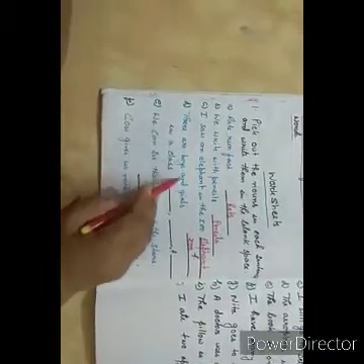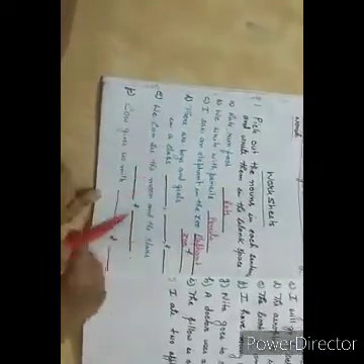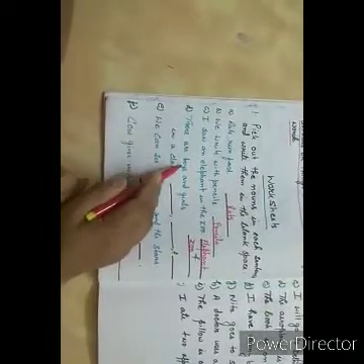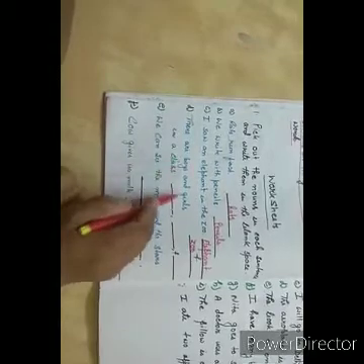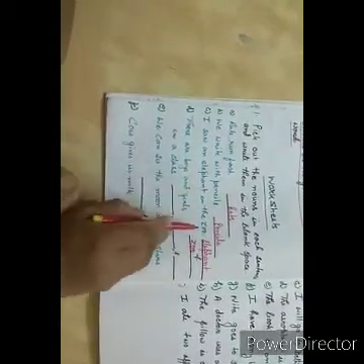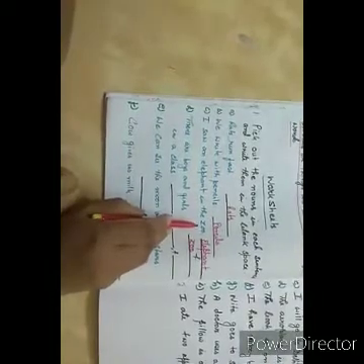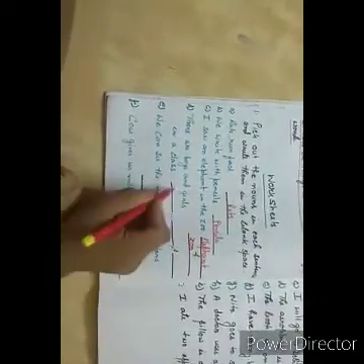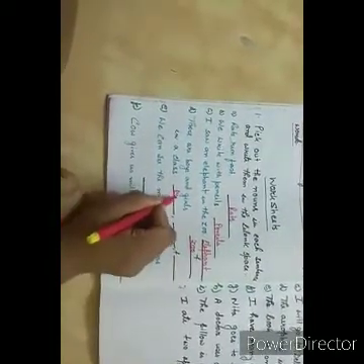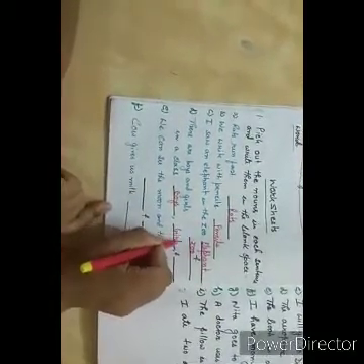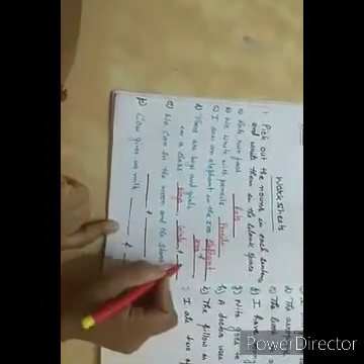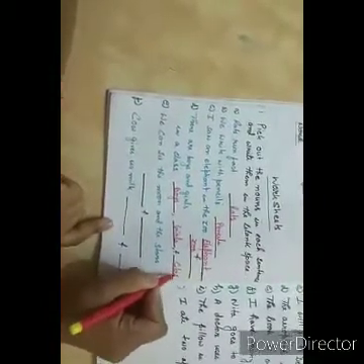There are boys and girls in a class. How many nouns are here? Boys, girls, and class. Person and place. Isn't it? So, boys, girls, and third one, class.